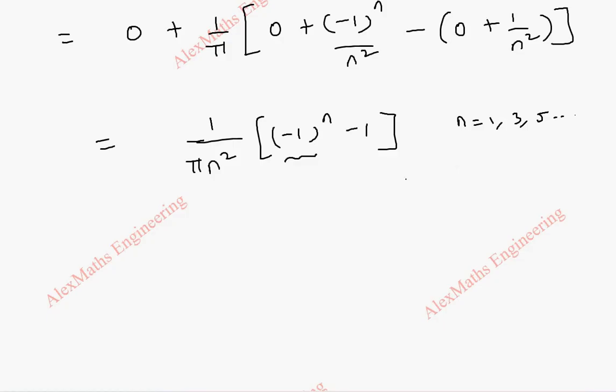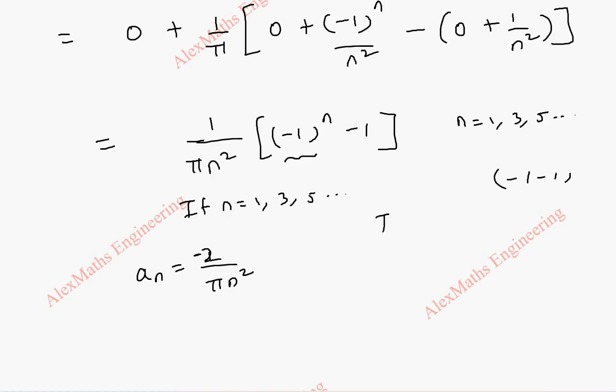So we are going to get, we'll write it here itself. If n equal to 1, 3, 5, that is odd number, then the value of an is 1 by pi n square. This becomes minus 1 and already there is another minus 1. So totally it is minus 2. So we get minus 2 by pi n square.